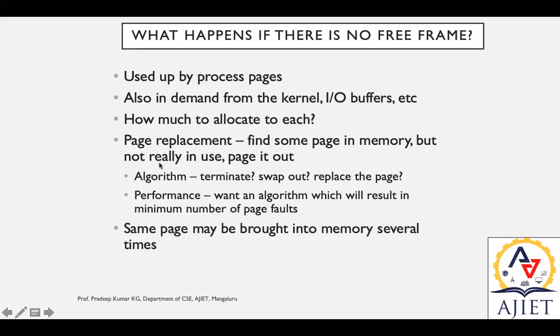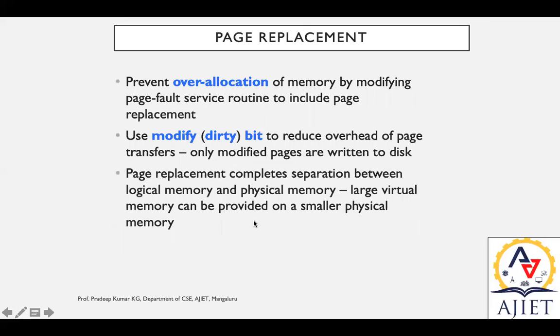Which algorithm should we use for this page replacement? The algorithm either terminates, swaps out, or replaces, based on performance criteria. We want an algorithm that results in the minimum number of page faults, and it should be selected on that basis. The same page may be brought into memory several times as well. So these are the possibilities when there is no free memory, and one of them is page replacement itself.